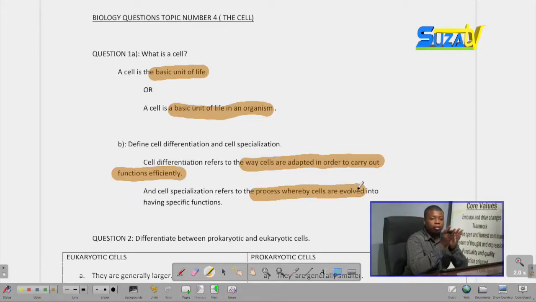For example, in cell specialization, you can see how the sperm cells have evolved, how their heads and tails have evolved, how red blood cells have evolved. That is cell specialization. But cell differentiation means the adaptations, or how they are adapted to carry out their functions.